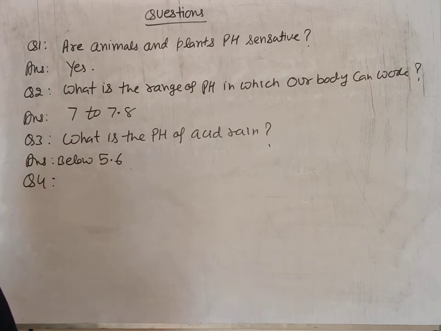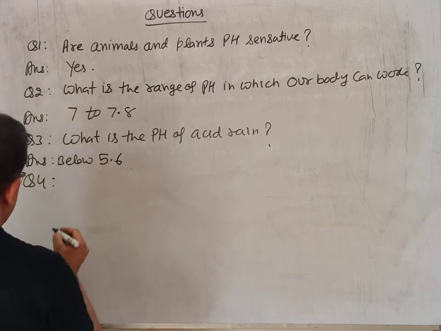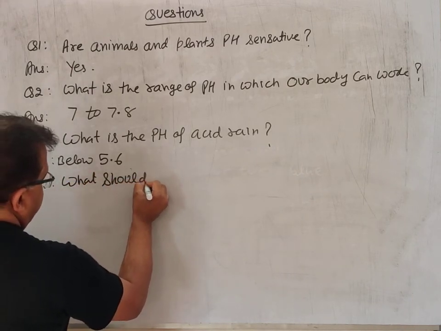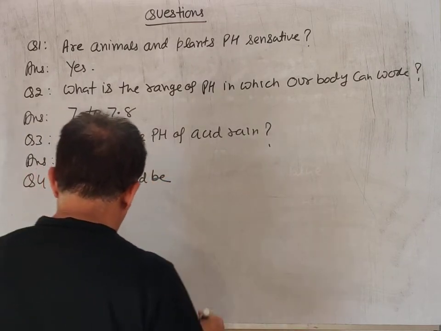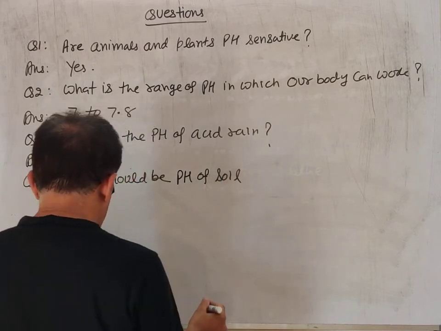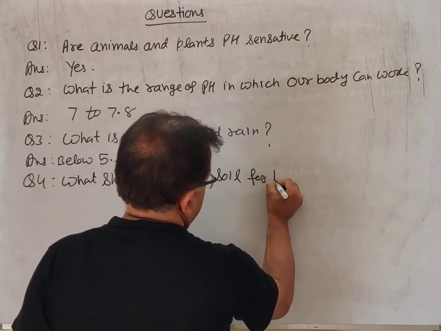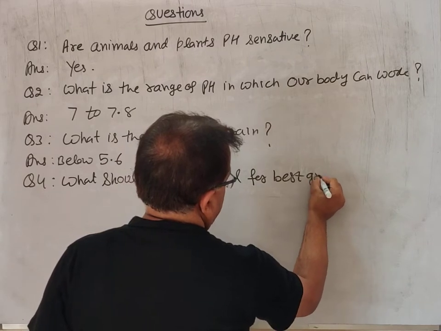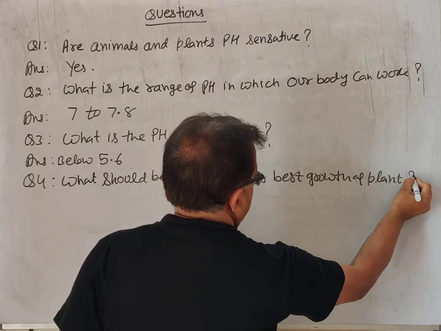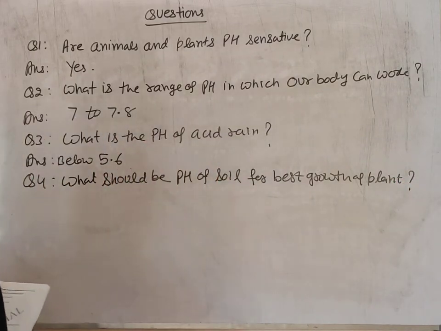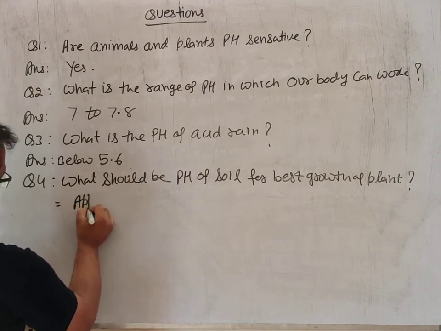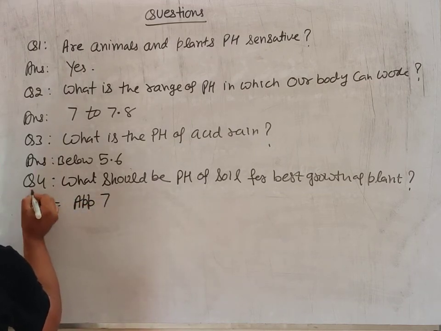Next question is, what should be the pH of soil for best growth of plant? So it should be approximately 7. Approximately 7 should be the pH.